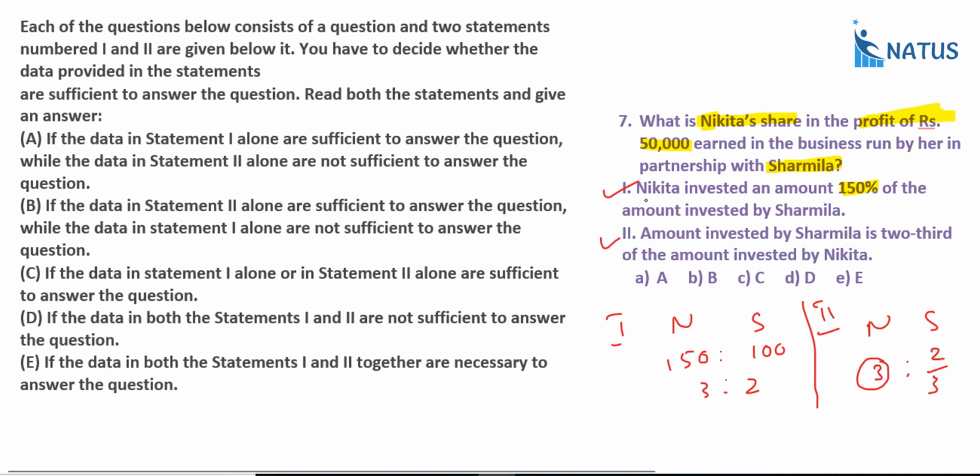Using the first statement alone, we can get the answer. Using the second statement alone also, we can get the answer. So what is the answer? C, if the data in statement 1 alone or in statement 2 alone are sufficient to answer the question. So option C is the correct answer.